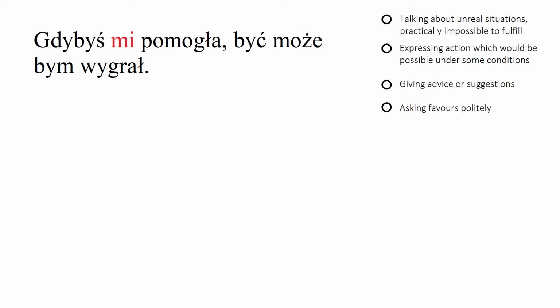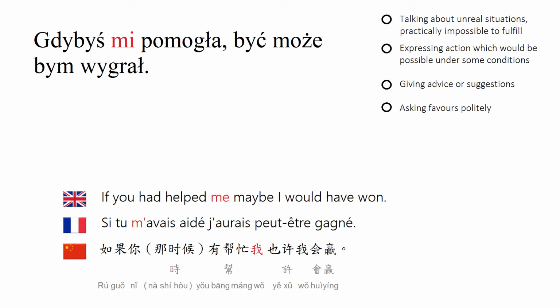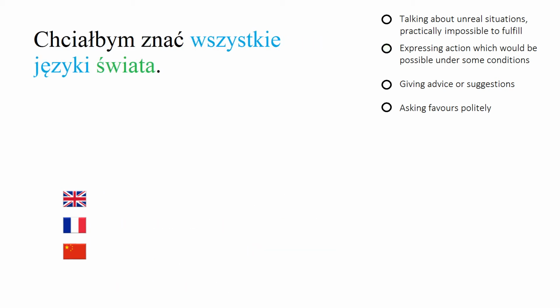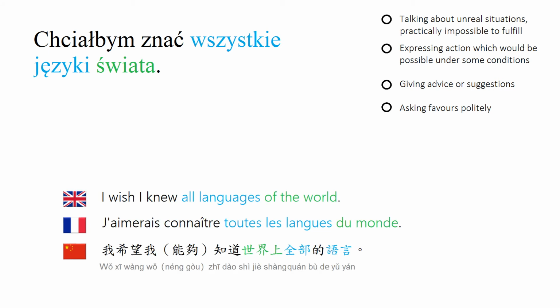Gdybyś mi pomogła, być może bym wygrał. If you had helped me, maybe I would have won. So here we have dative case. And here we're talking about the action which would have been possible under some conditions. It's talking about a past situation. Next example. Chciałbym znać wszystkie języki świata. I wish I knew all languages of the world. This is talking about an unreal situation. It's like when we're dreaming. I wish I could, I wish I had. In Polish we use the verb chcieć, to want. It's like I would like to have, to know.